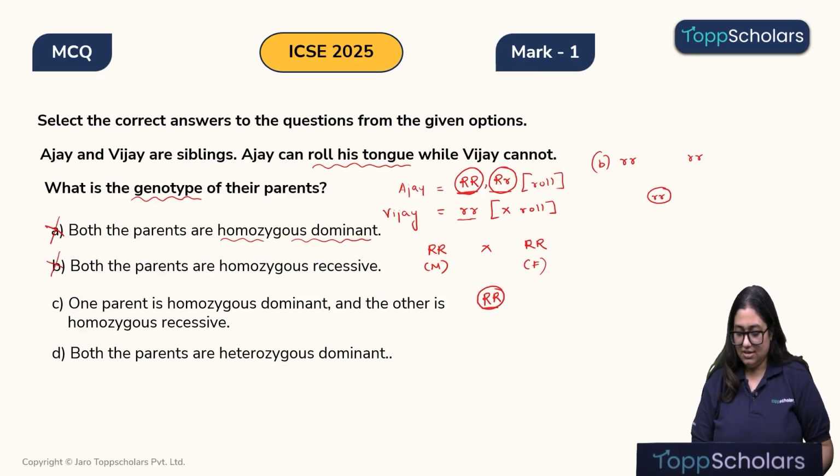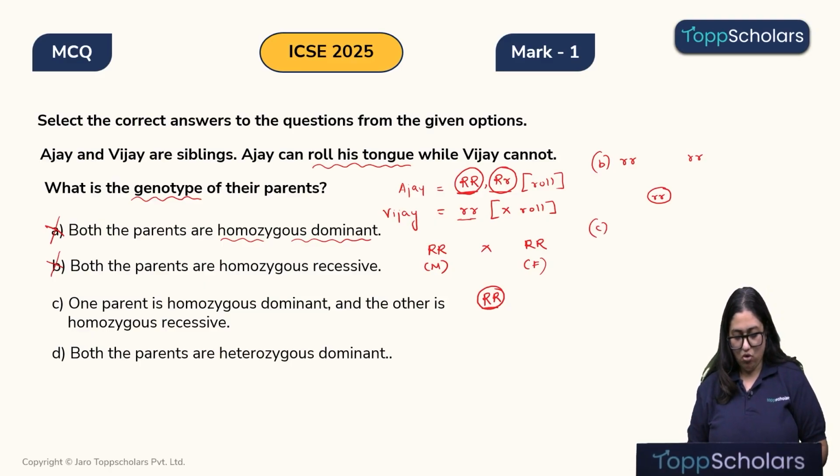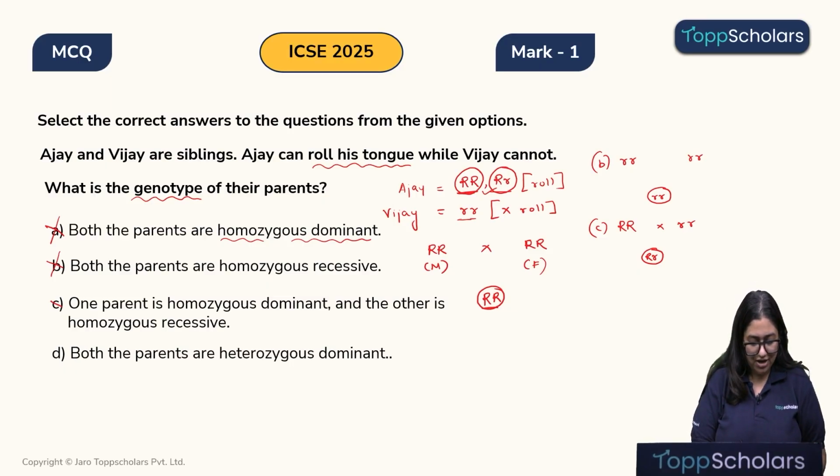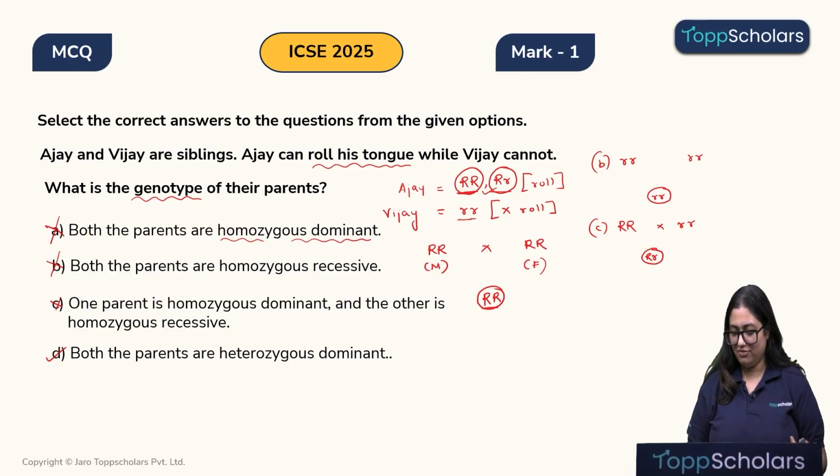Option C says that one parent is homozygous dominant and the other is homozygous recessive. In this case, the zygote that will be formed will show this genotype, that is capital R small r. That means both Ajay and Vijay would be able to roll their tongues. You can see over here, they would be able to roll their tongues. Again, that's not what the question says. So, by default, option D is the right answer. But we will also solve it to be fully sure.